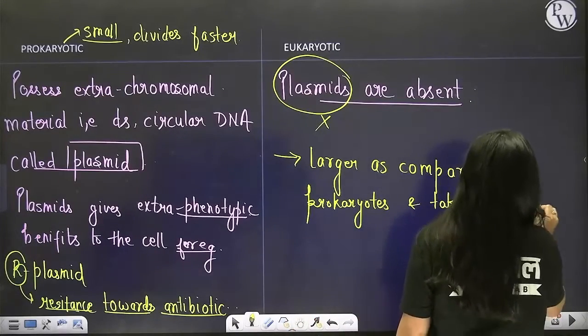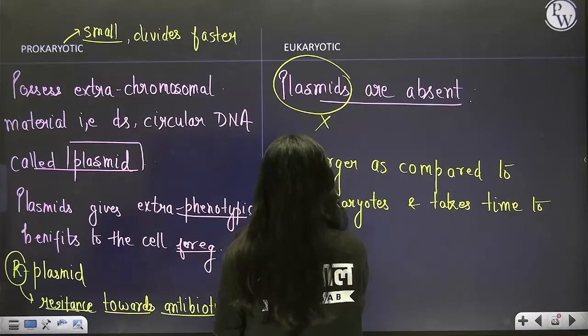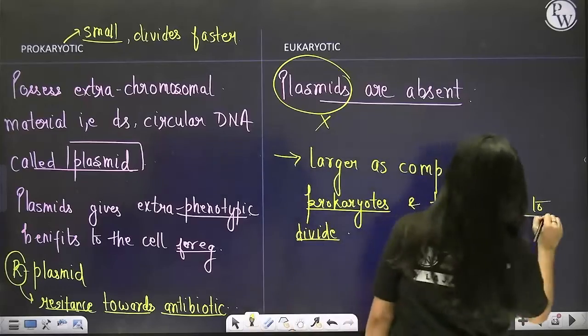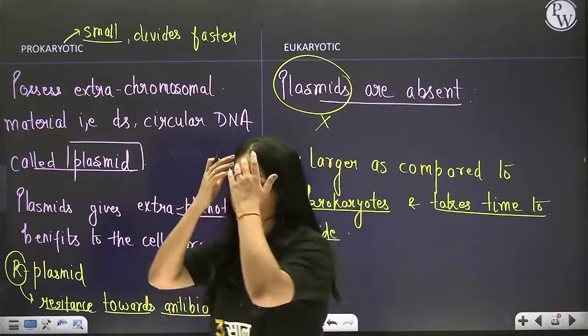Clear? So this is the next point of difference which you have to write.